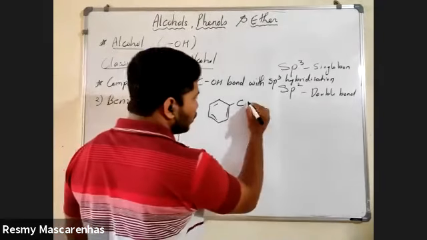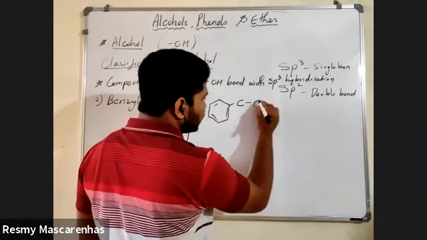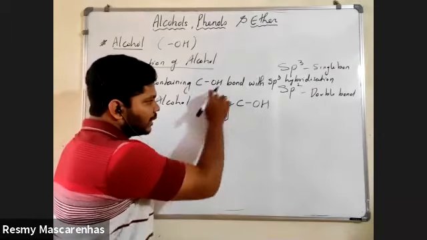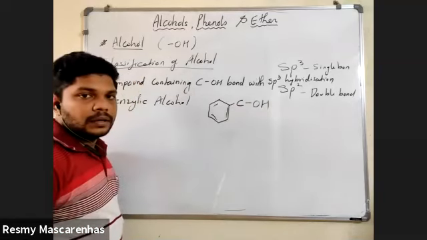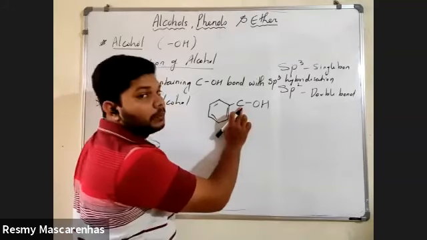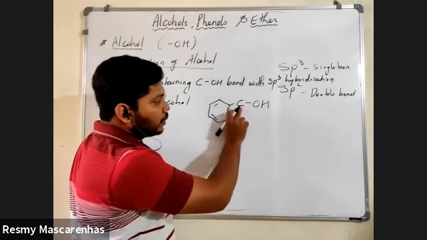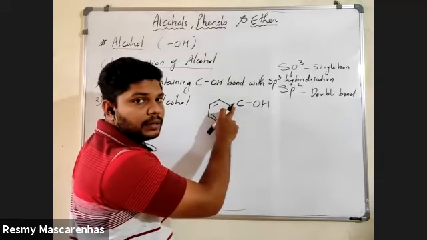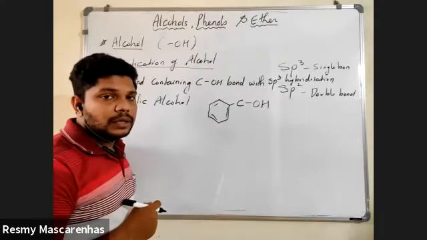Now, benzylic alcohol. Why is it alcohol? Because to this carbon there is oxygen, the OH group. Now you can call it benzylic alcohol. Understood? Now, OH is attached to this carbon, so this is your major carbon. To this major carbon, can you see a double bond here? No, sir. No double bond. That means this carbon is sp3. Very good.